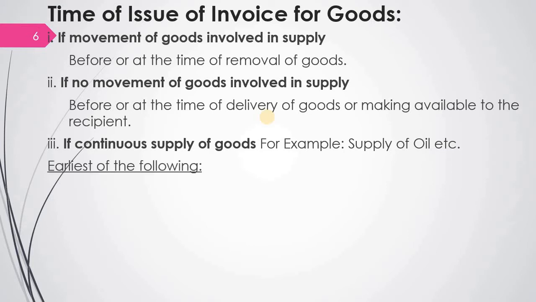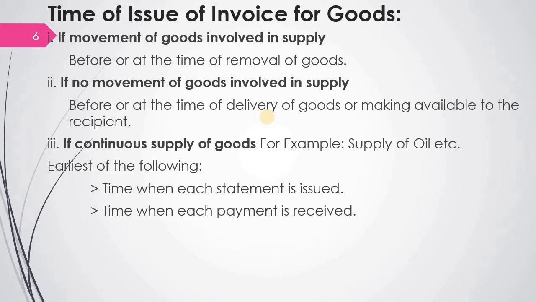It should be the earliest of the following: the time when each statement is issued or the time when each payment is received. So the time of issue of invoice for continuous supply is the earliest of the 2, that is, whenever you issue the statement or whenever you receive the payment. Of these 2 dates, the one which is earlier will be considered as the time of issue of invoice for goods under continuous supply.